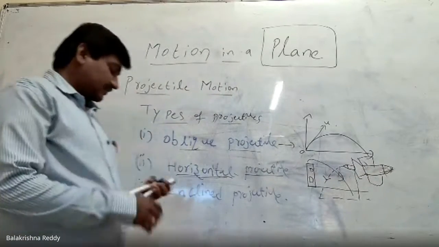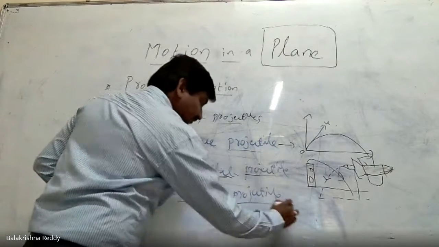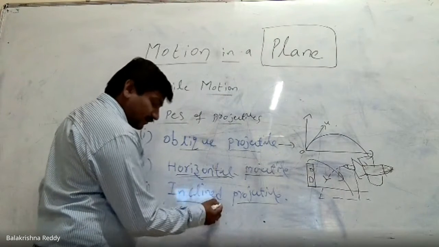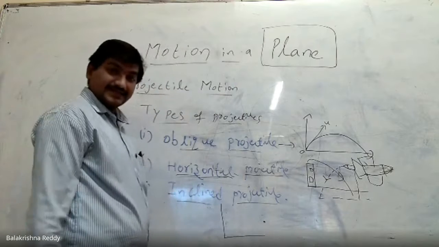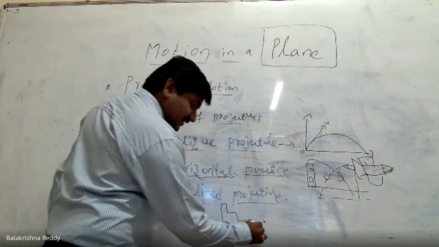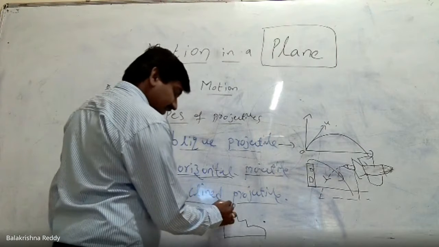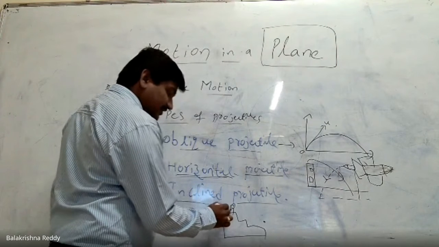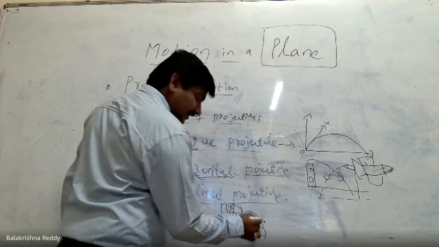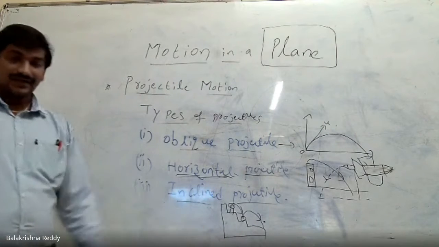Now, inclined projection. What does it mean? If any object is thrown from a staircase, let us say these are the steps. This is a staircase, right? Now I'm standing here, and a boy standing here throws a ball. The ball will fall here, or from there it can fall here. This type of projectile is called an inclined projectile.